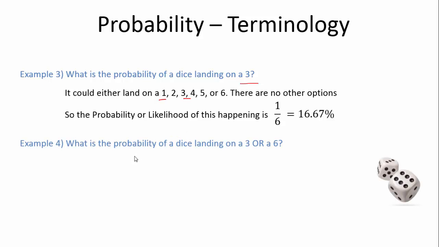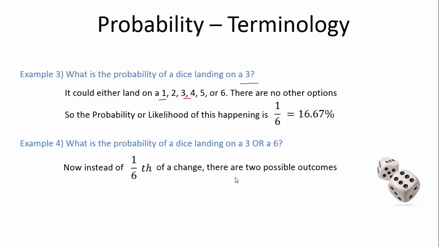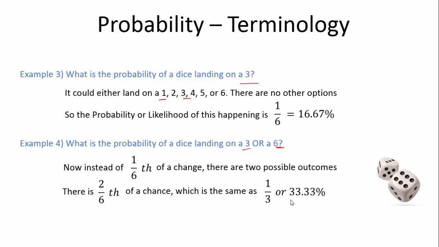Let's have a look at this example. What is the probability of the dice landing on 3 or 6? Now, instead of 1/6, there are two possible outcomes. We will either accept 3 or 6 as a possible outcome. So there is now a 2 out of 6 chance of this happening. So of the dice either landing on a 3 or a 6, there's a 2/6 chance of it happening, which you know is the same as 1/3 or 33%.